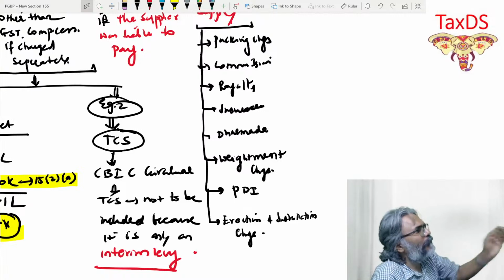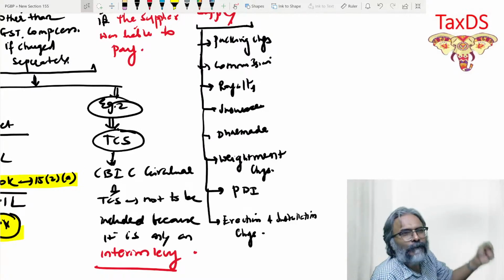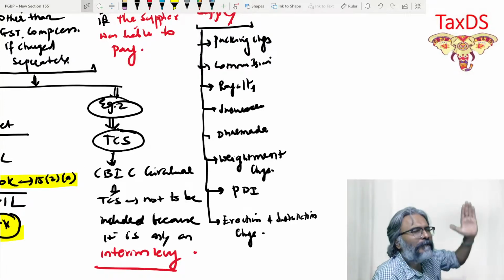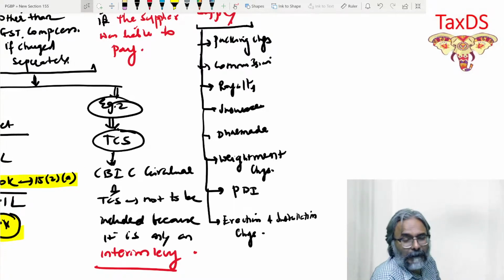The question, therefore, to all of you is whether that municipal tax, which is borne by the supplier, will form part of the transaction value or not. That is the question.